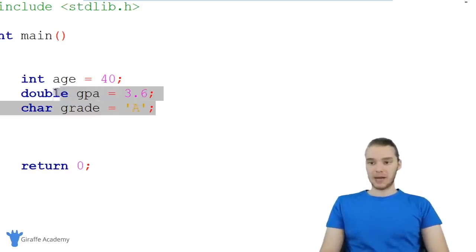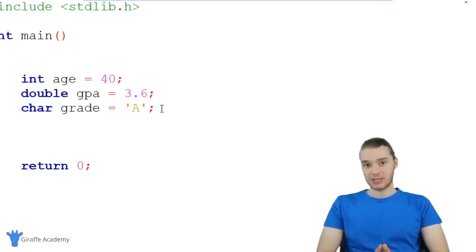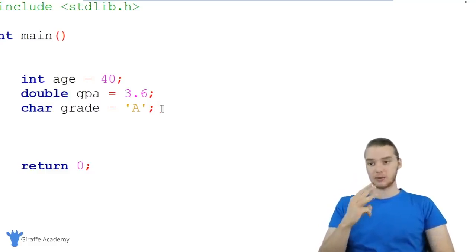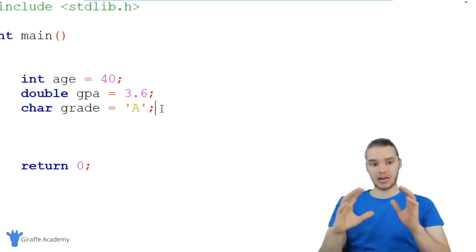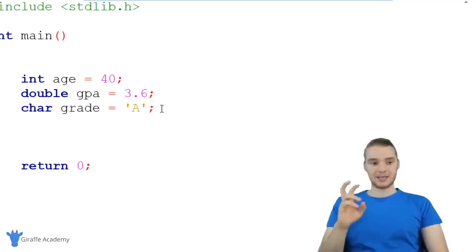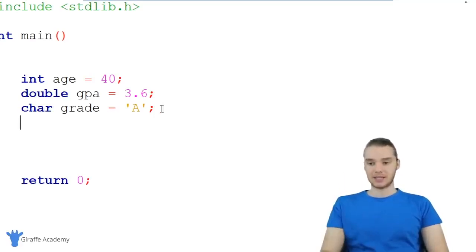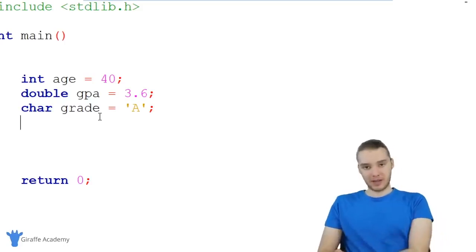But these three are the basic data types in C. So these are the basic types of information that we can deal with in our C programs. And just using these three data types, we can represent all sorts of information. I also want to talk to you guys about one sort of extra data type, and it's not technically a data type in C. It's technically like a modification of the character data type. So you'll notice when we create a character, we can only store one letter, one single character inside of it. But a lot of times we're going to want to represent more than one character.